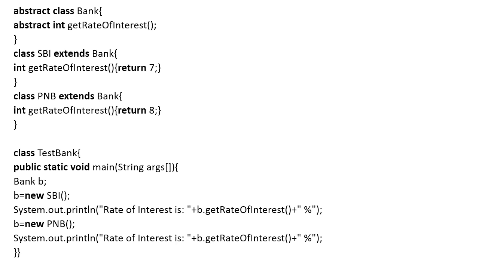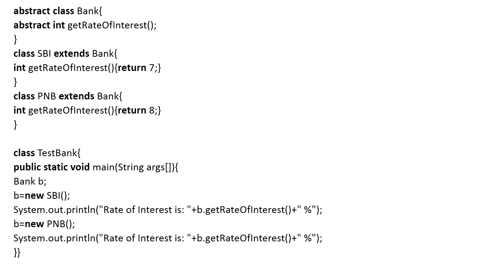So here you can see that Bank B is equal to new SBI. I am creating the object of the derived class SBI. I cannot create the object of the abstract class Bank. That's why I am creating the object of SBI. Now I can call this method: System.out.println rate of interest is B.getRateOfInterest. Then what output will come? In the SBI method it returns 7, so the output will be rate of interest is 7%.